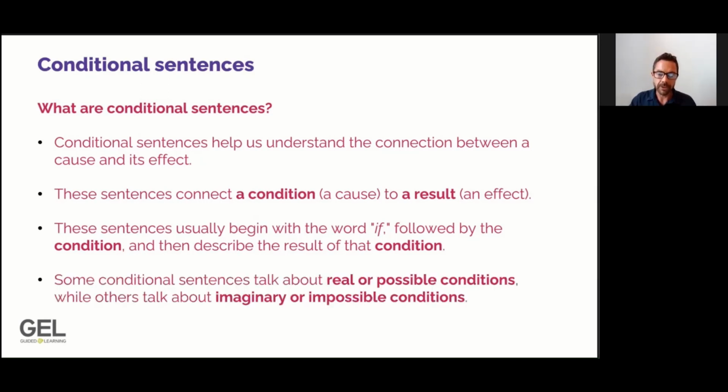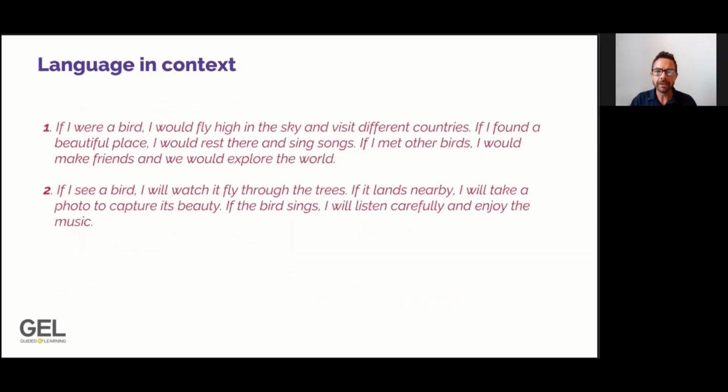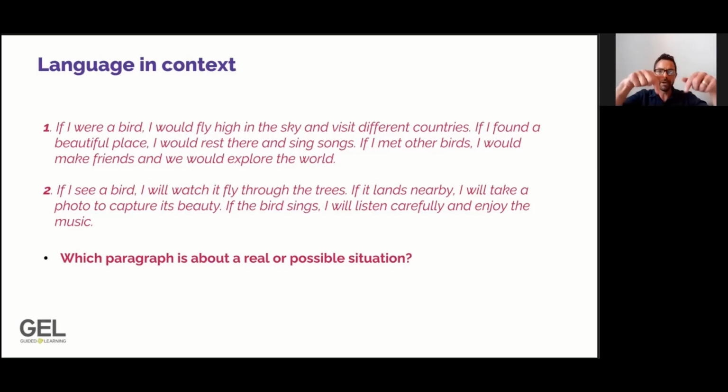Some conditional sentences talk about real or possible conditions. And other conditional sentences talk about imaginary or impossible conditions. Now, thinking about those different types of sentences, real versus imaginary situations, let's look back at our two paragraphs that we began with. Which paragraph is about a real or possible situation? Is it paragraph number 1 or paragraph number 2? Could you please look at the next question below the video and choose the correct paragraph?